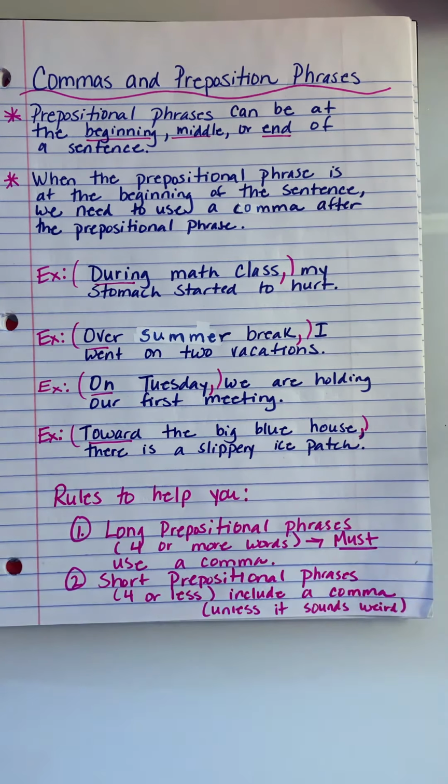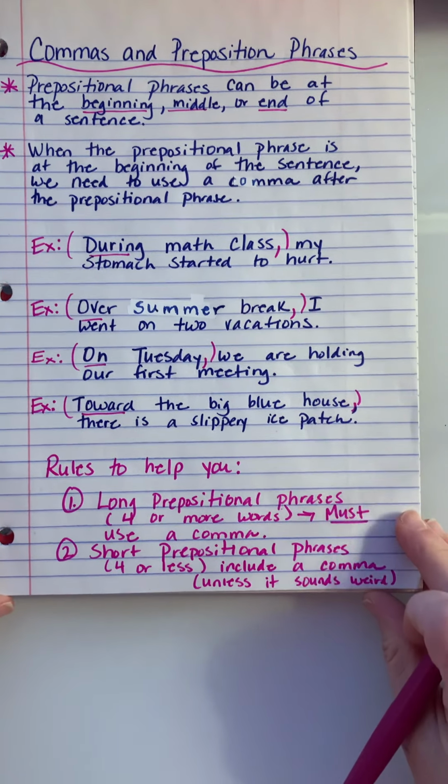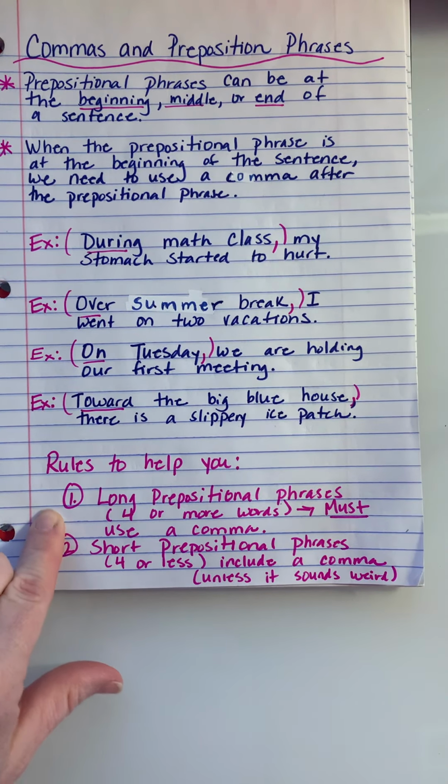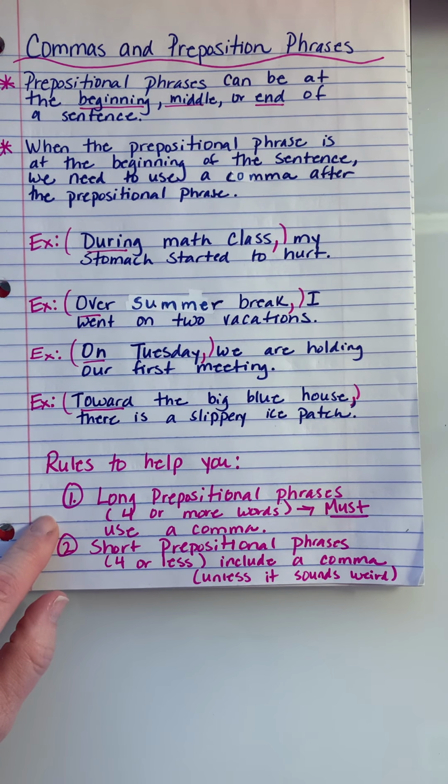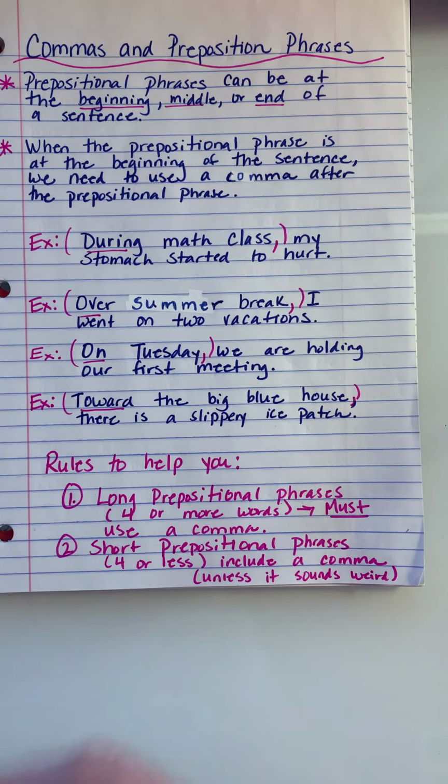Okay, here are a few rules for you to write down just to go by. More often than not, you're going to use a comma after a prepositional phrase, but there are a few rules to remember. Number one, if it's a long prepositional phrase with 4 or more words, then you must have a comma.